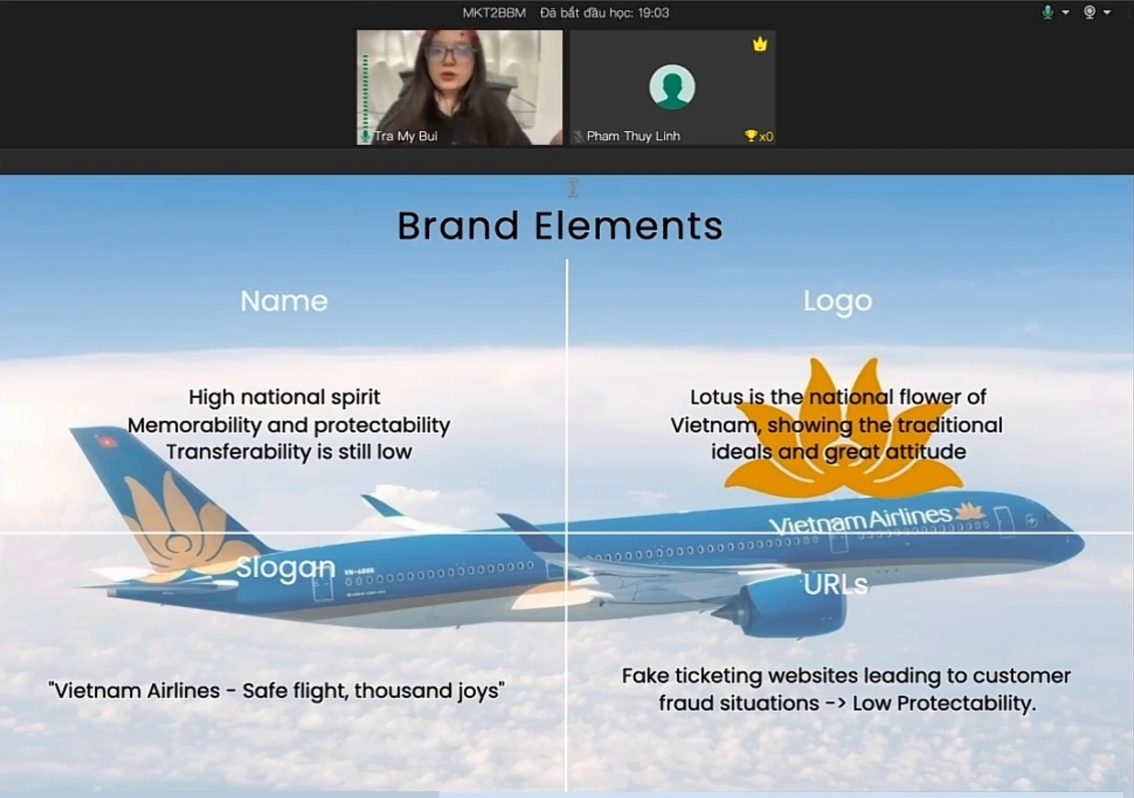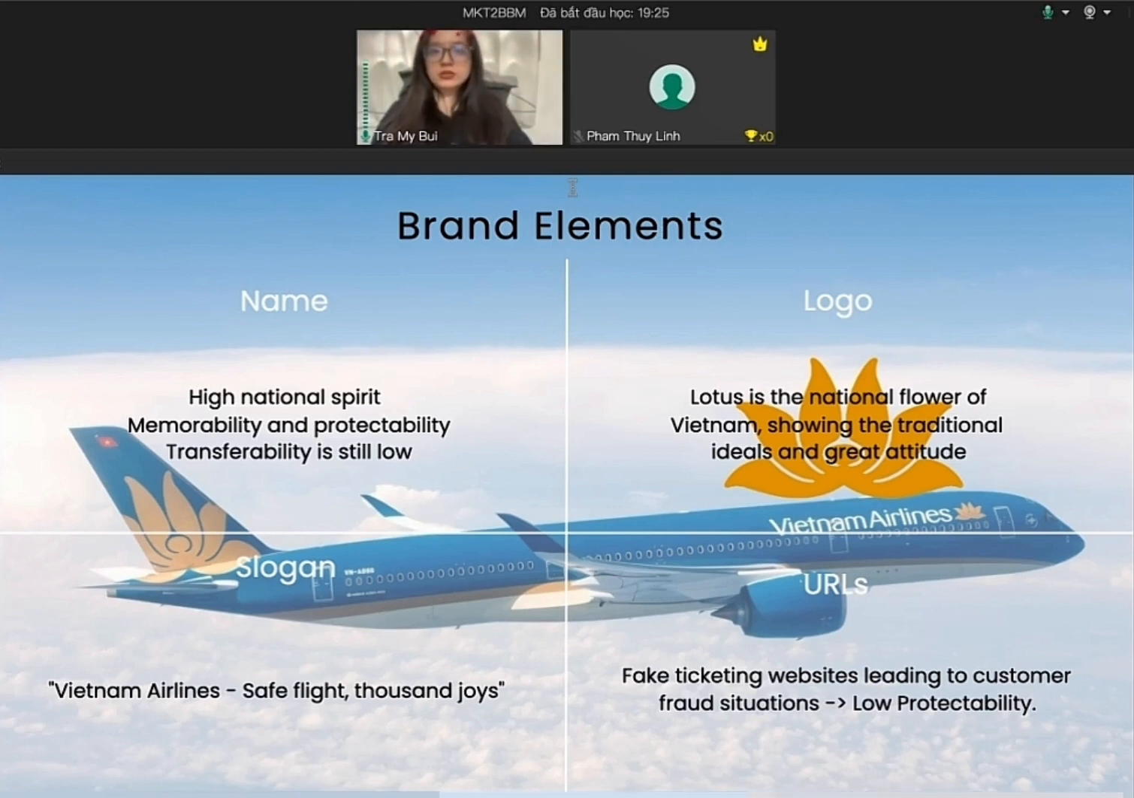About the logo, Lotus is regarded as the national flower of Vietnam, showing the traditional ideas and great attitude of the country. The slogan was created with the customer at its heart, with the aim of providing the best possible experience for passengers while also promoting the brand.